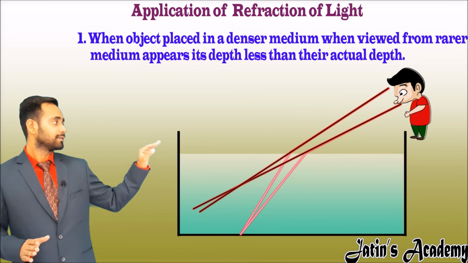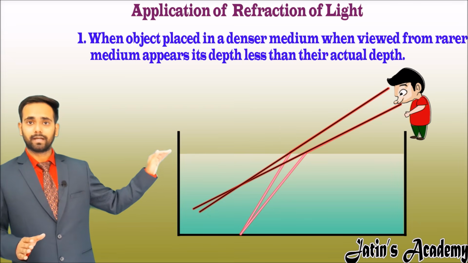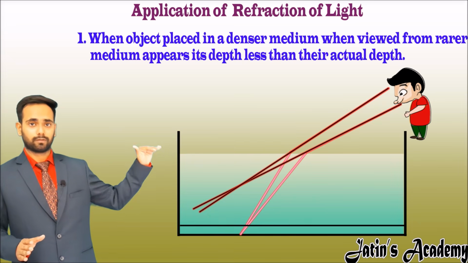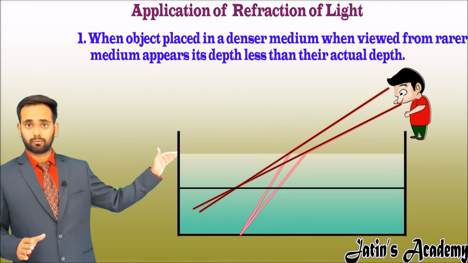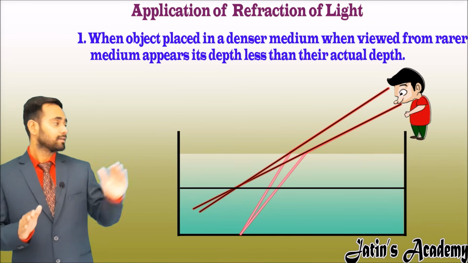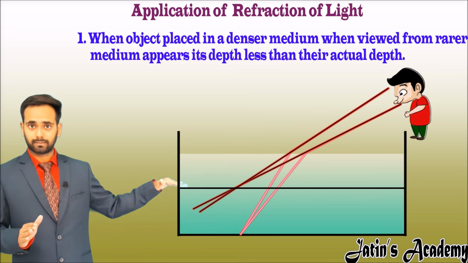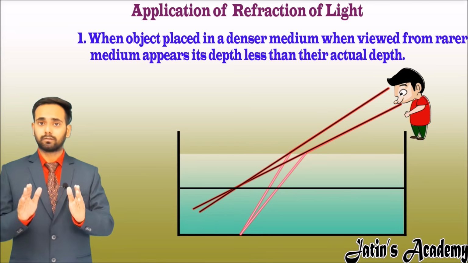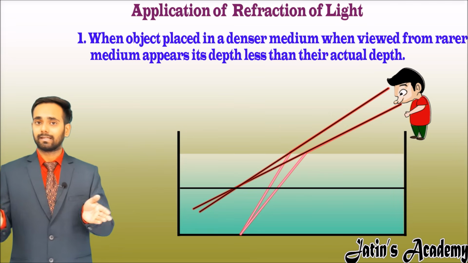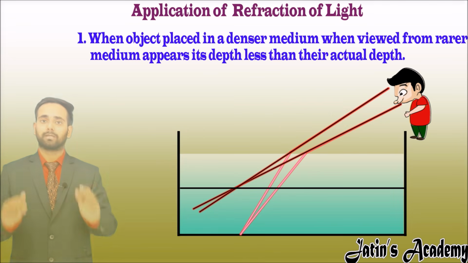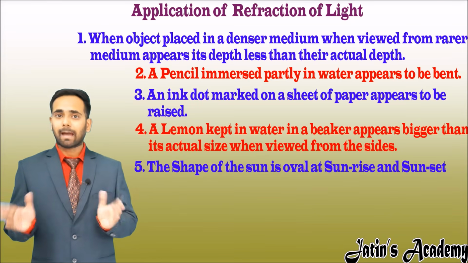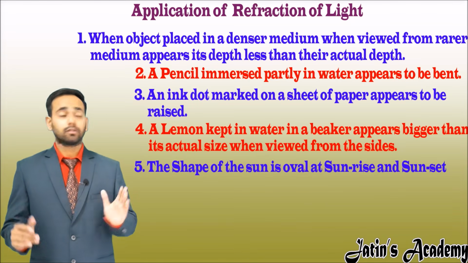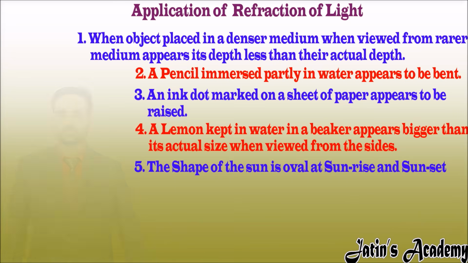You see this extended line meets at a point above the actual bottom of the swimming pool. Here we see the apparent depth of the swimming pool, but the real depth is at the lower place. So we see an imaginary depth less than the actual depth of the swimming pool. There are some examples related to the application of refraction. You may note these examples.